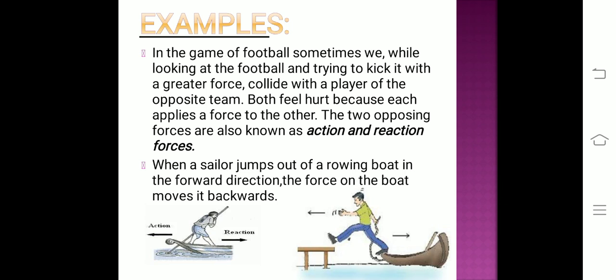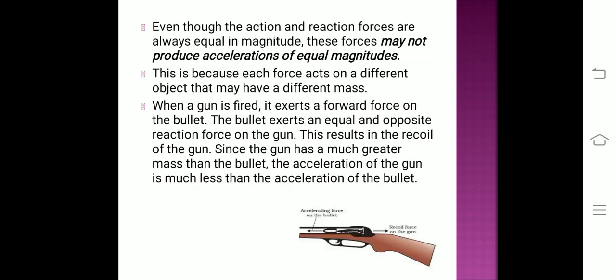The third law of motion can also be explained when a sailor jumps out of a rowing boat in the forward direction. Then, the force on the boat moves it backwards. Even though the action and reaction forces are always equal in magnitude, these forces may not produce accelerations of equal magnitudes. The reason behind this is that each force acts on a different object and that object may have a different mass.